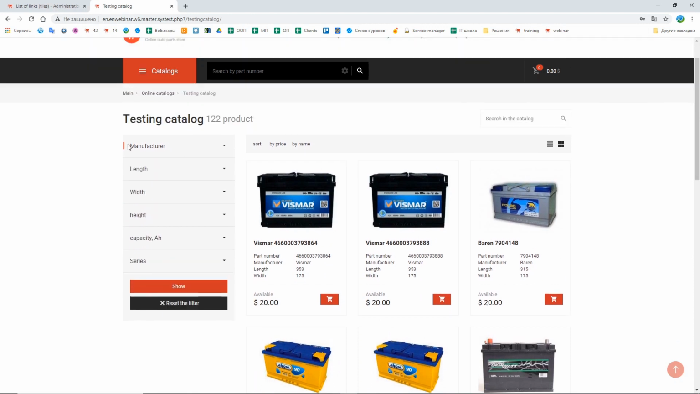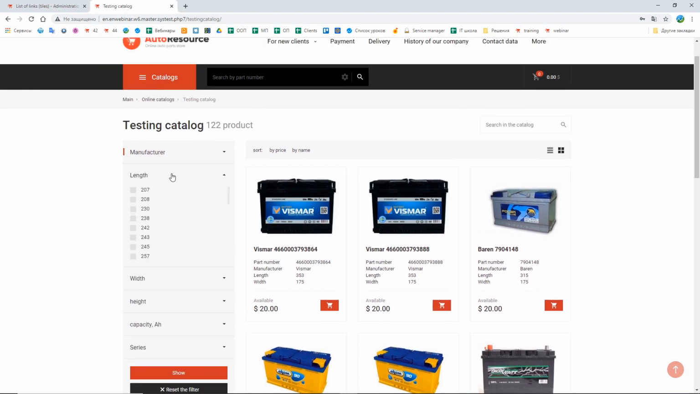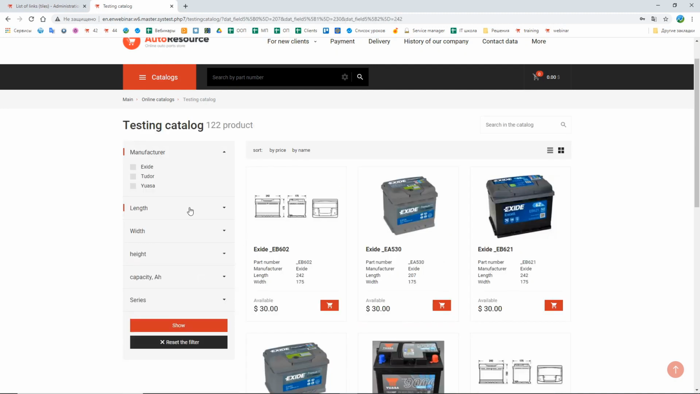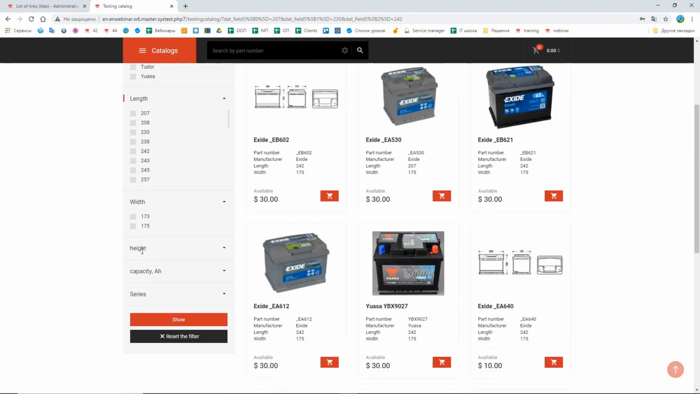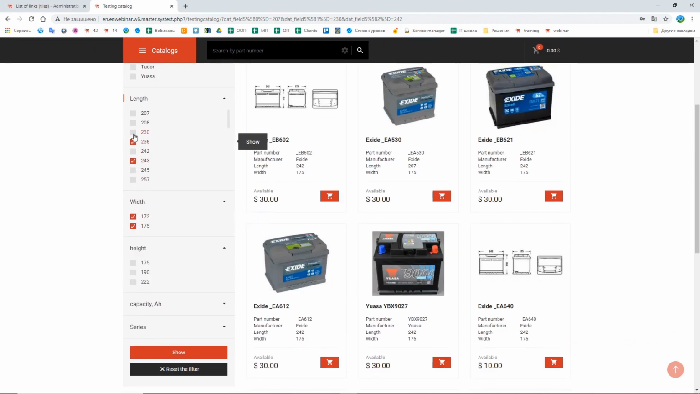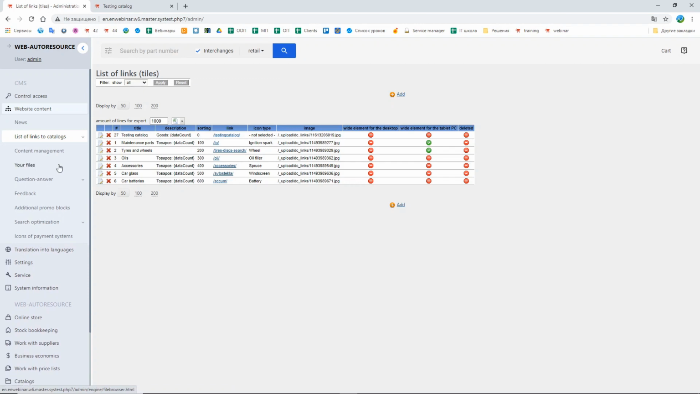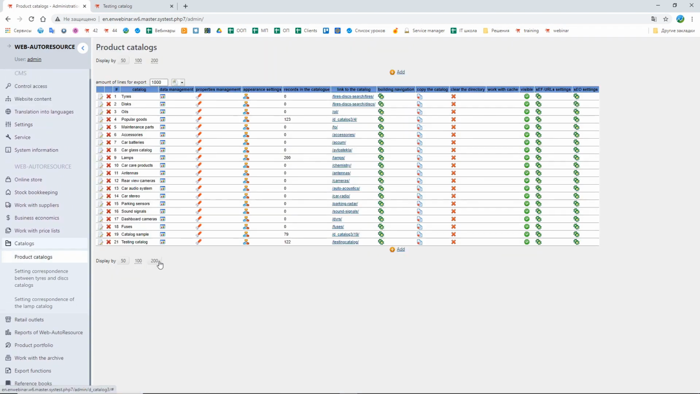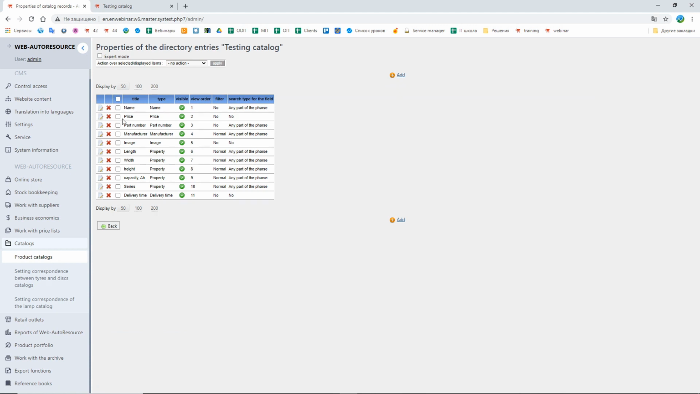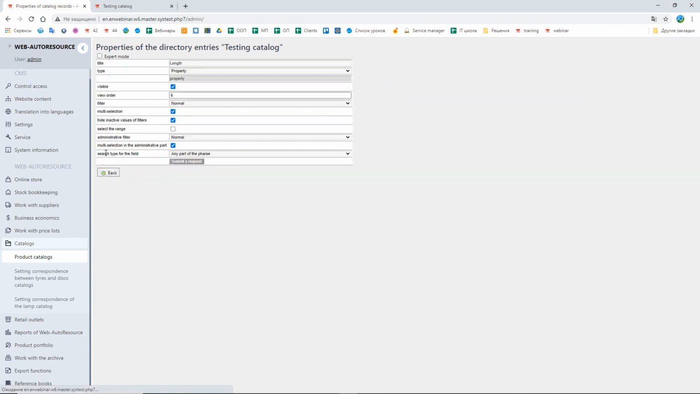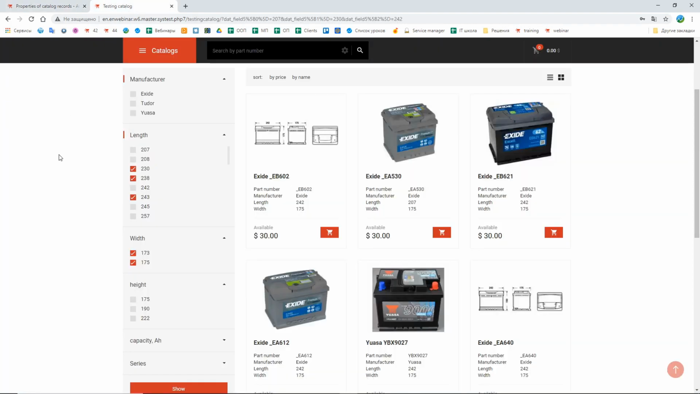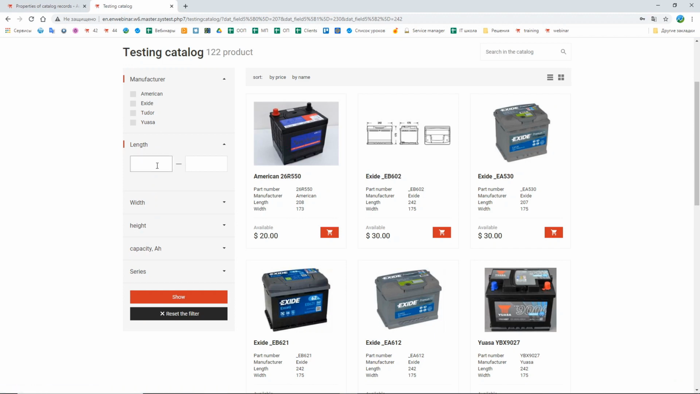Here you can see all the properties that we created in this catalog, and here they can serve as filters. Here you can also see that all these properties have the multiple choice option. Here I can choose simultaneously different options, but I'm going to change that in the property section of this catalog. For example, the property length, I'm going to use the range. Let's refresh the page, and we can see that now we have the range instead of multiple choice.